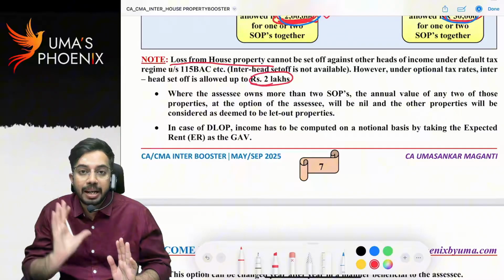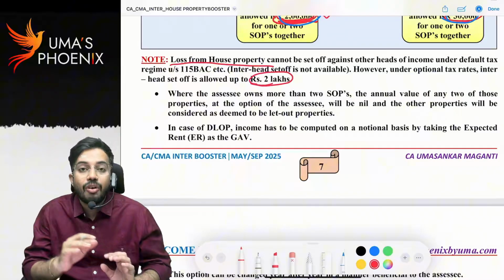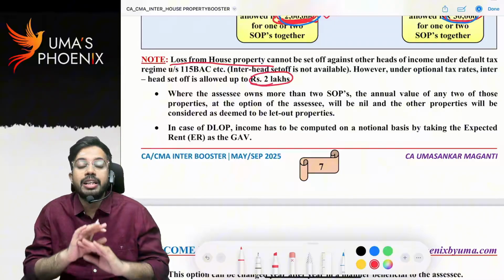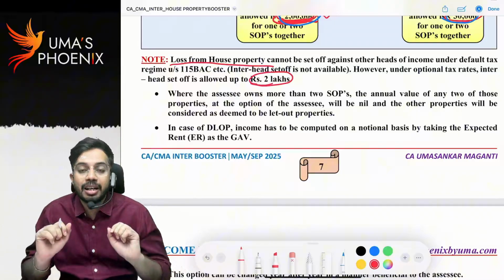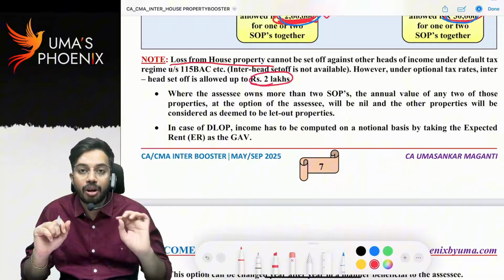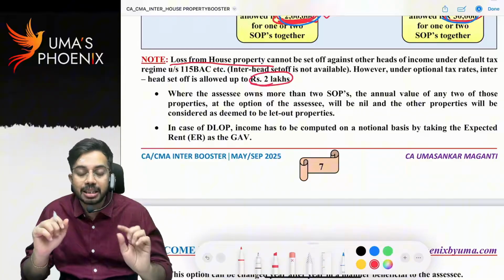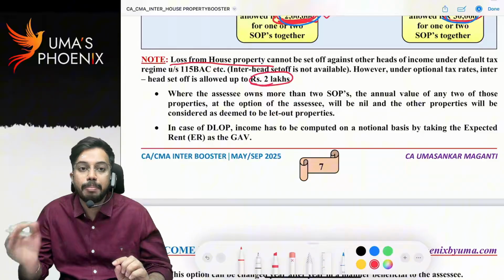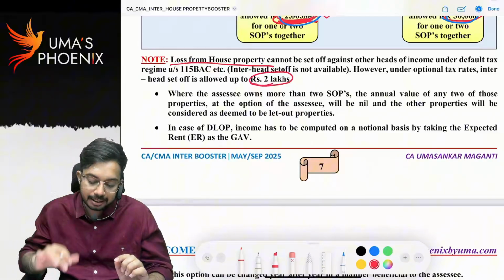If an SSE is paying taxes under default tax rates, whatever the loss from house property of 2 lakhs is there, that is not eligible for set off against other heads of income. That means the interhead set off benefit is not available for loss from house property under default tax rates. Under optional tax rates, loss from house property you can set off against other heads of income, but the maximum set off allowed is 2 lakhs.